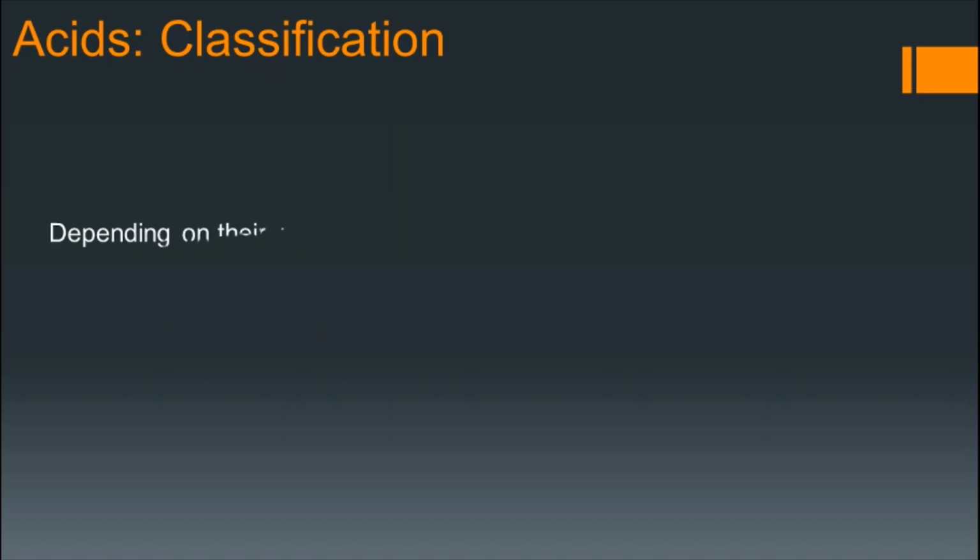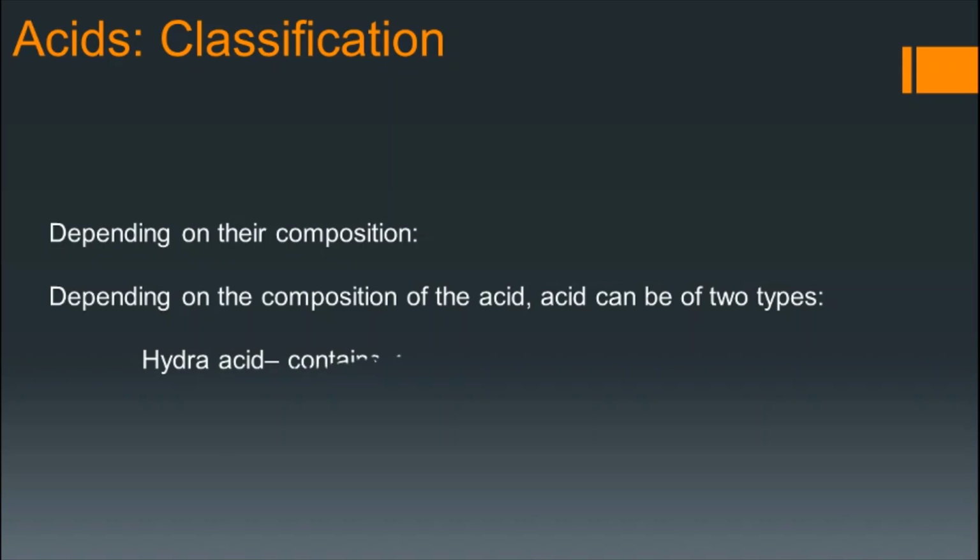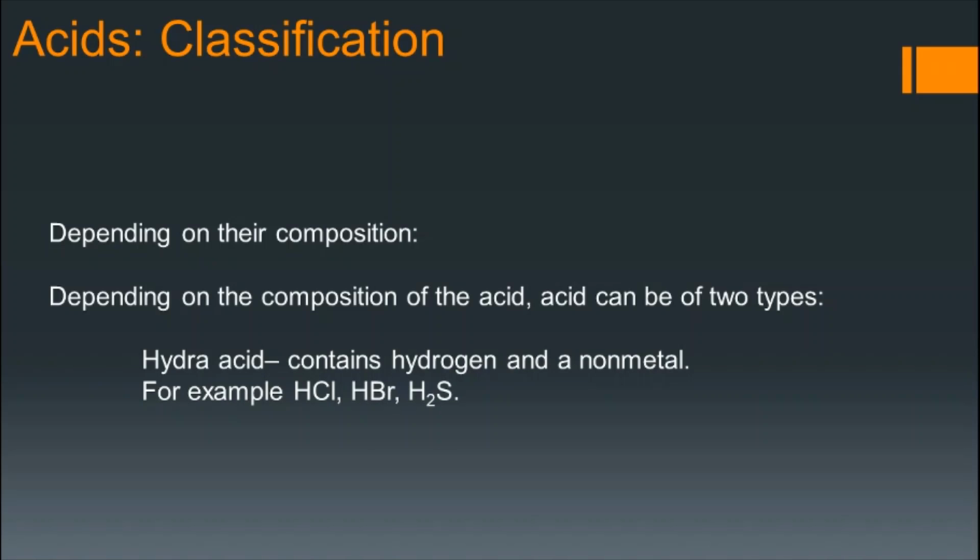Next criterion is depending on their composition. When we see the composition of the acids, what atoms are present in an acid, then we can classify them into two categories. One is the oxo acid, the other one is the hydra acid. So what is hydra acid? It contains only hydrogen and a non-metal. It is a binary acid containing hydrogen and a non-metal. For example, HCl or HBr or H2S.